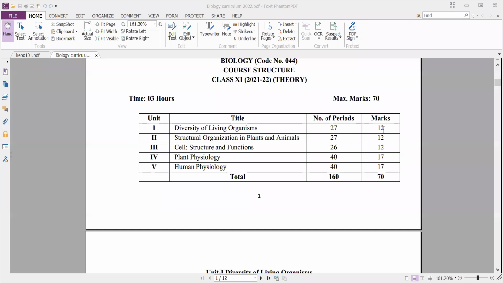And next, the second unit, structural organization in plants and animals. It includes 3 chapters.